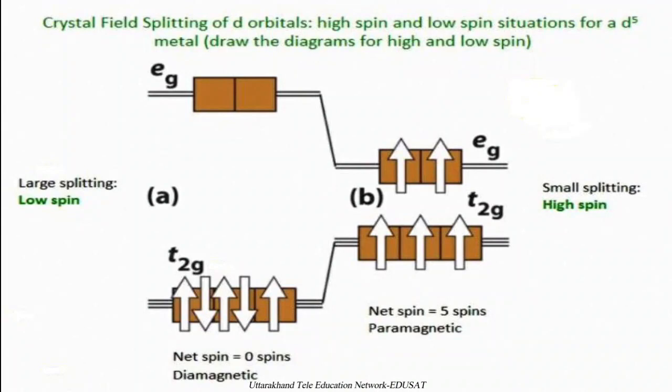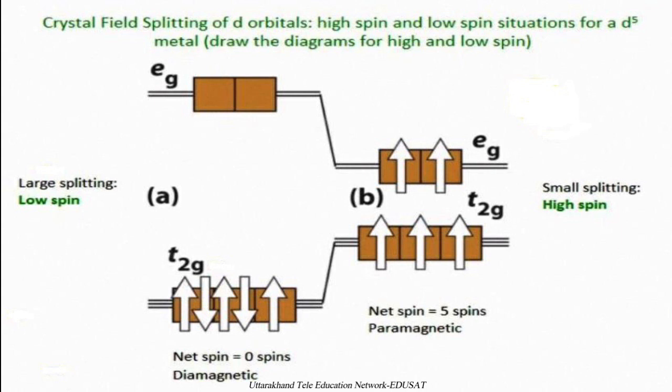A crystal field splitting of d orbitals in high and low spin situations for a d5 metal. How can we define these values? Here there are two sets of d orbitals, Eg and T2g. In case of larger splitting, as with ammonia, ammonia creates larger splitting, which can pair up the electrons here. Due to this pairing, the net spin becomes zero, which makes the compound diamagnetic.